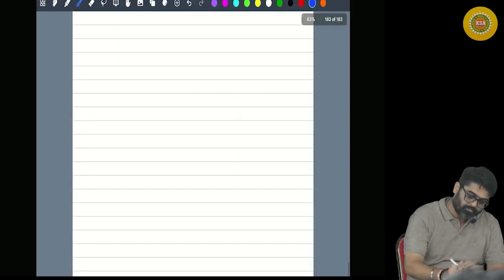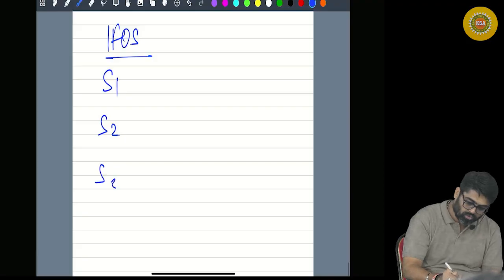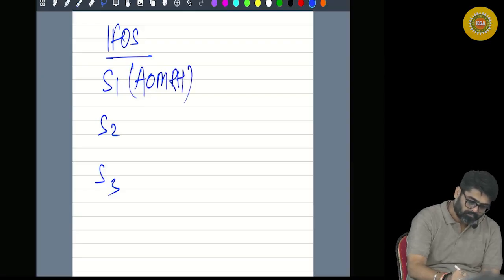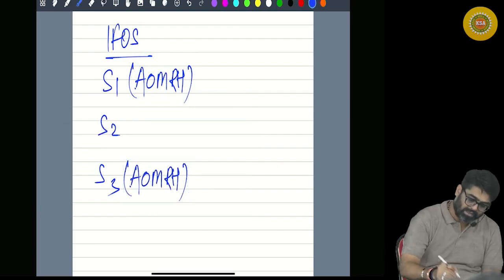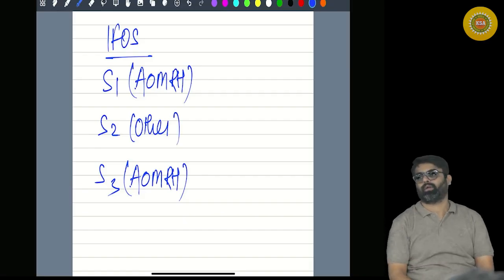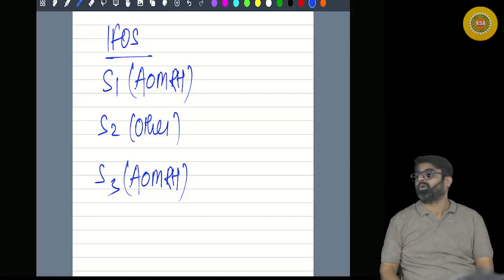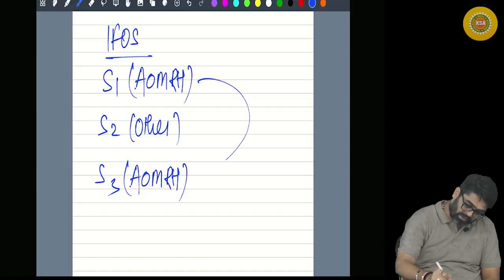Now, for example, under the head IFOS you have one source, source 1, source 2, source 3. Source 1 is activity of owning and maintaining racehorse, and this is also the same activity. And can I say this is any other activity? For example, you are earning bank interest. For example, dividend is there. For example, rent from plant, machinery, furniture is there. Yes or no? It can be any source of income. Now tell me, loss of this activity can be set off against this.